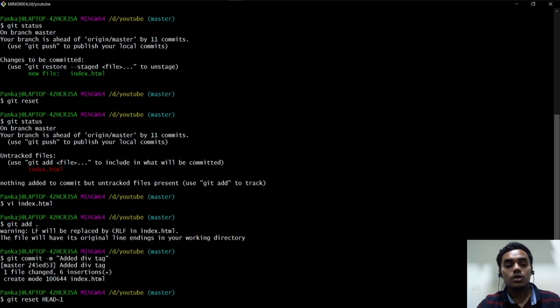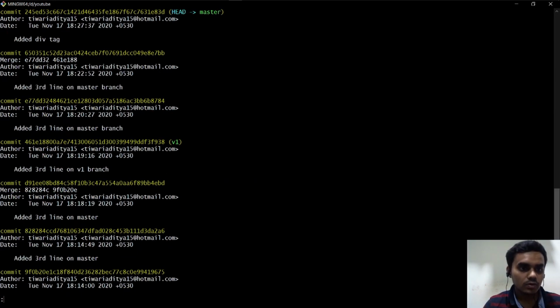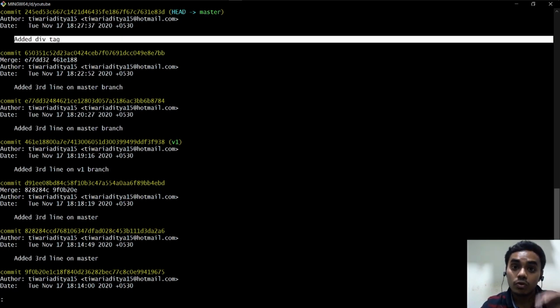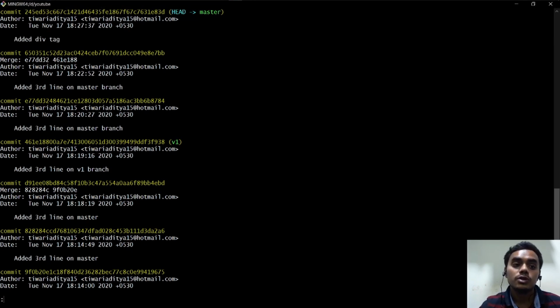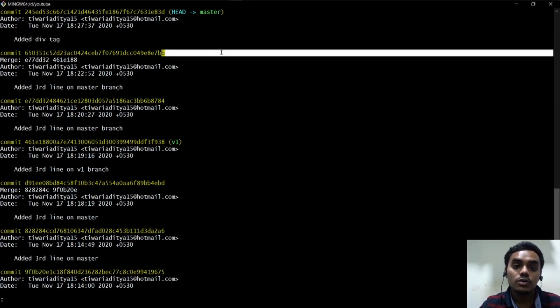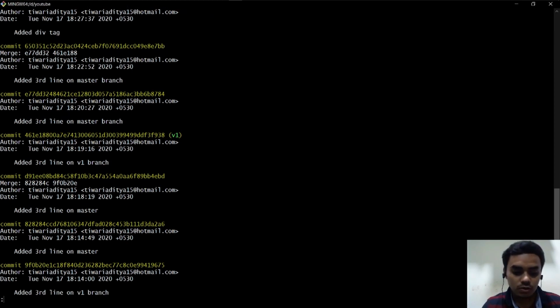So what do we need now? We need to undo the last commit that we did. The name of the last commit we put was "added div tag". So there is something known as git log. Now our head on master is pointing here, right? Added the div tag. Now we want to go back and edit that div tag and put some content in it. So how do you do it? Your head is pointing to that last commit, you wanna point it to here.